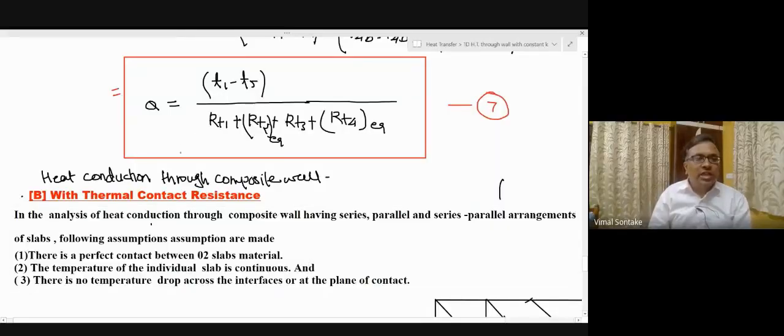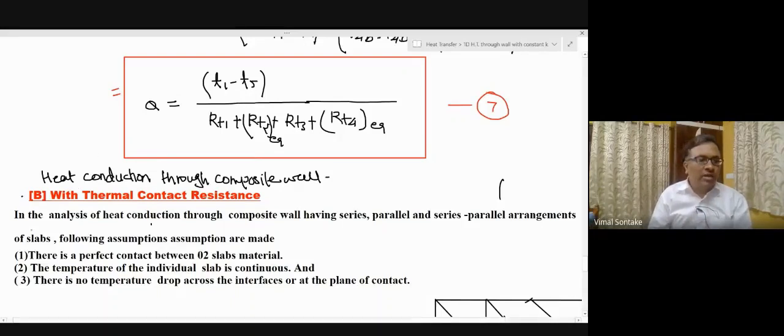Let us discuss heat conduction through a composite wall with thermal contact resistance. In the earlier videos of heat conduction through composite wall, part 1 and part 2, we have neglected the value and effect of thermal contact resistance. However, in many composite wall systems, the value and effect of thermal contact resistance is appreciable and hence cannot be neglected. While doing such analysis, we have made the following assumptions.